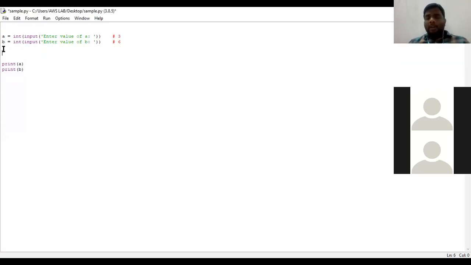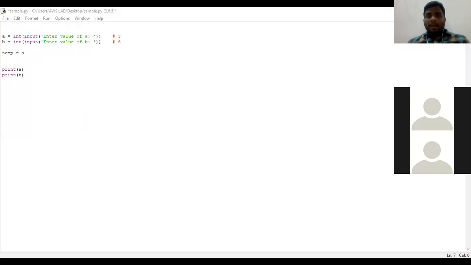Can anyone tell me the logic? How can we change it? How can we swap the two values by using a third variable? Means take a temporary variable. Temp is equal to A. Can anyone tell me how we can swap two variables by using a third variable? We can use a third variable also, but how can we do that? How can we perform the operation?